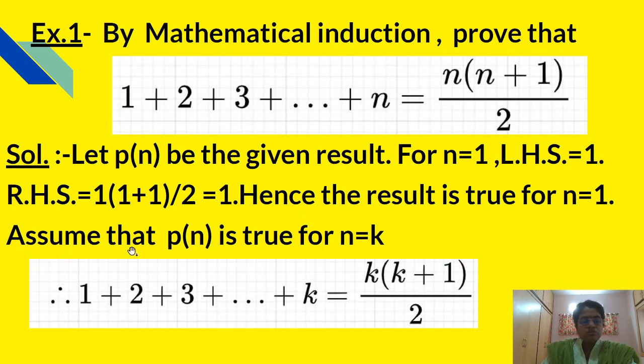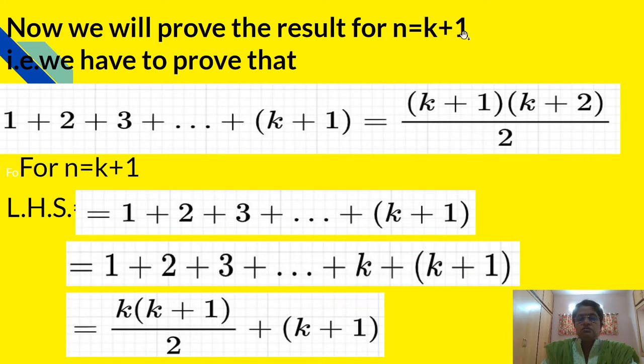Now we will assume that P of n is true for n equal to k. That is, 1 plus 2 plus 3 plus dot dot plus k is equal to k into k plus 1 upon 2. Now we will prove the result for n equal to k plus 1. That is, we have to prove that 1 plus 2 plus 3 plus dot dot plus k plus 1 is equal to k plus 1 into k plus 2 divided by 2 for n equal to k plus 1.